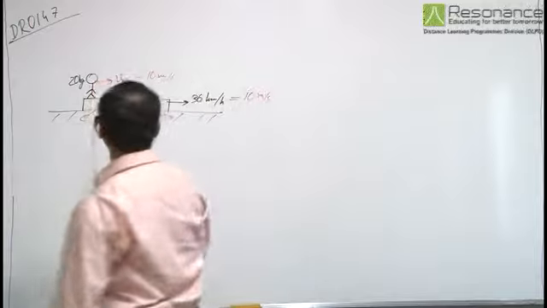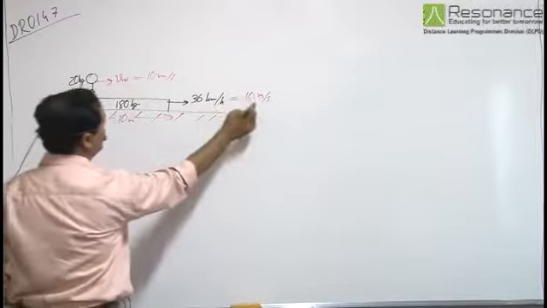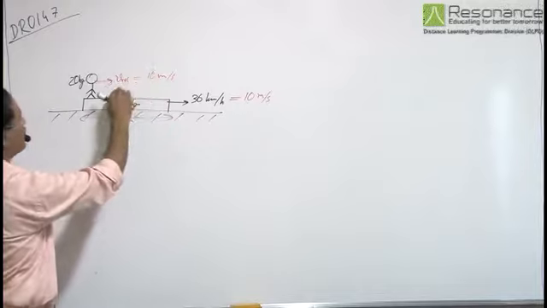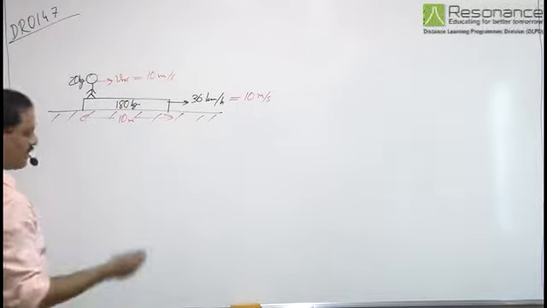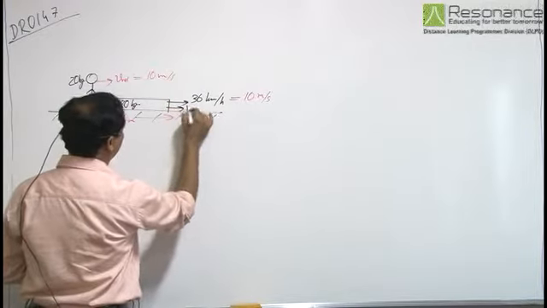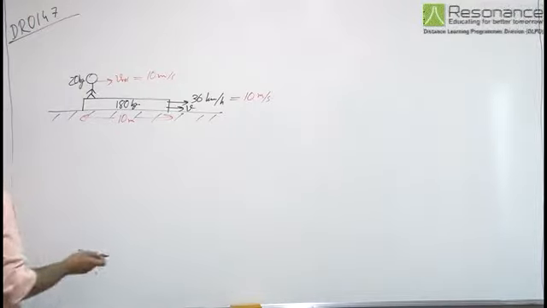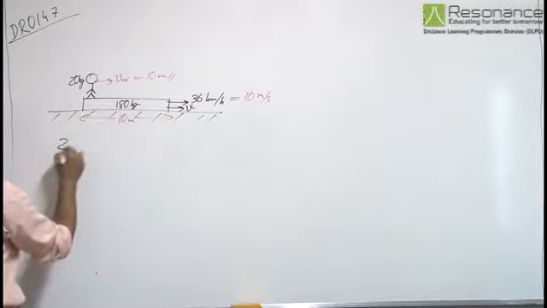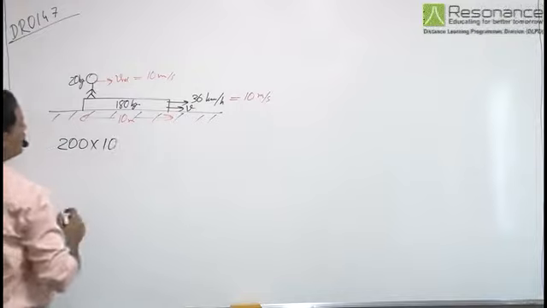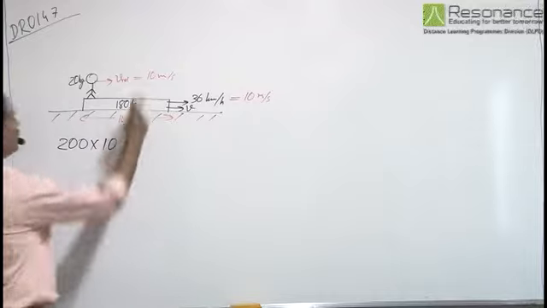So initially the trolley was moving along with the boy at a speed 10 meter per second, and afterwards the boy starts running with relative velocity 10 meter per second with respect to trolley. So afterwards let us assume that the velocity of the trolley to be v when the boy starts running. So by conservation of momentum, initial momentum is 200 kg into 10 meter per second, that is equal to final momentum.